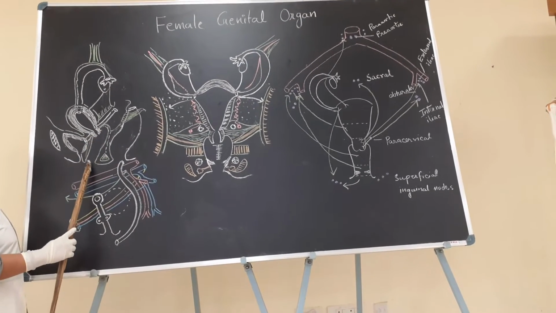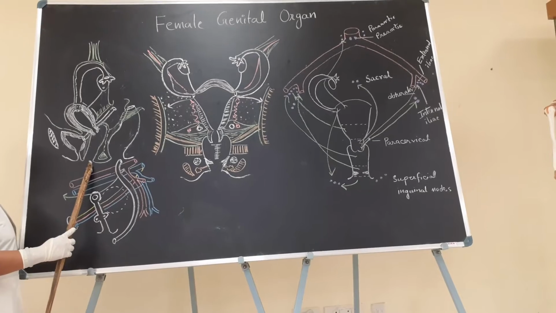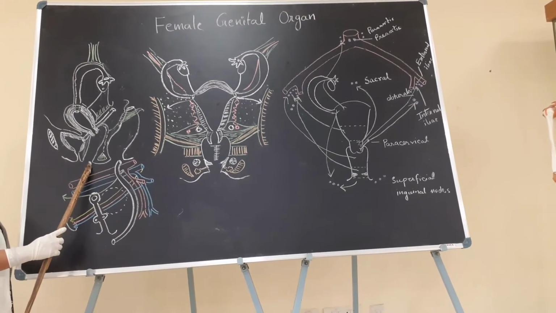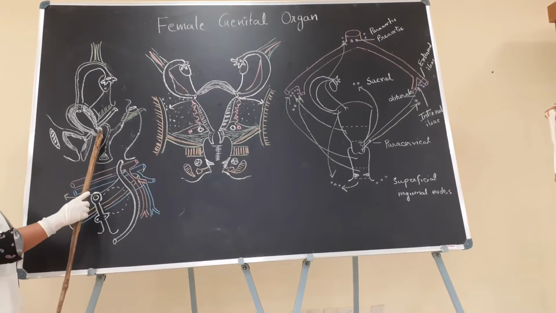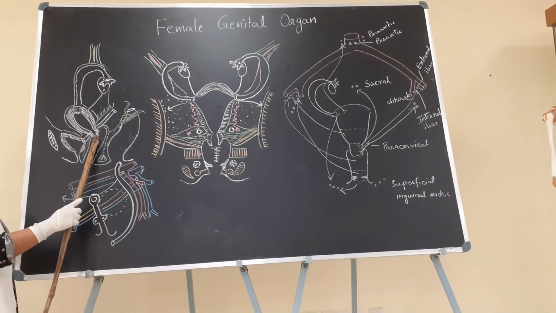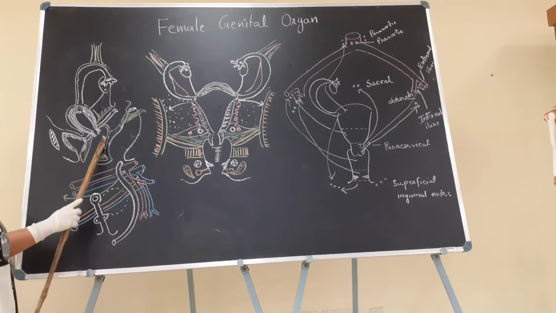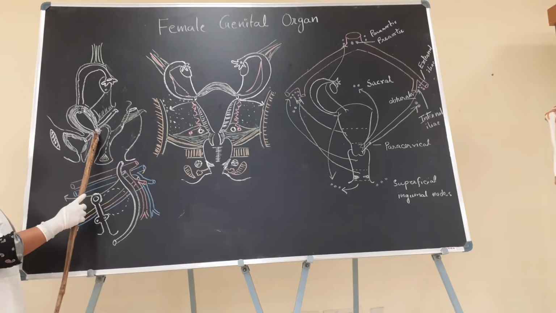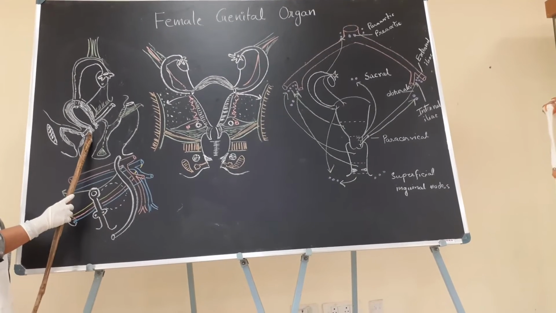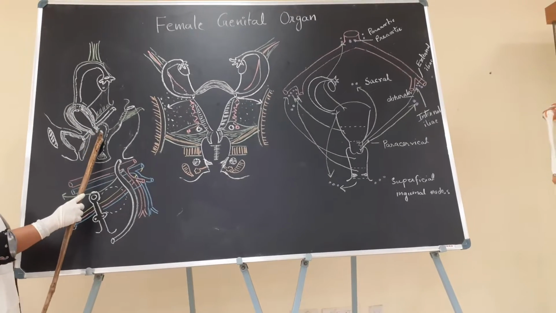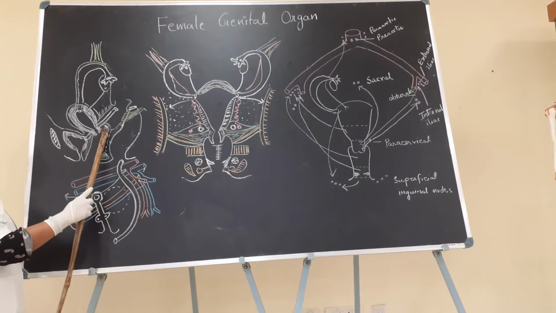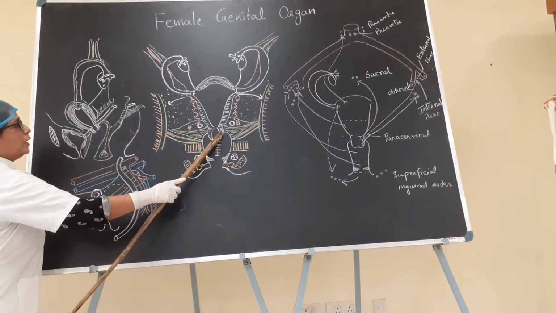It extends from the vaginal orifice, present in the vestibule between the two labia minora, up to the external os of the cervix of the uterus. It has an anterior wall and a posterior wall. As the cervix projects into the upper part of its anterior wall, it forms a space or recess, the fornix: the anterior fornix, the posterior fornix, and the two lateral fornices.